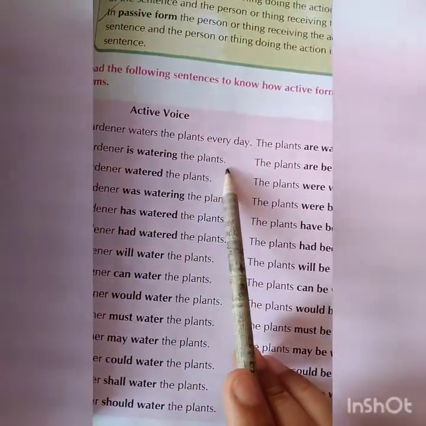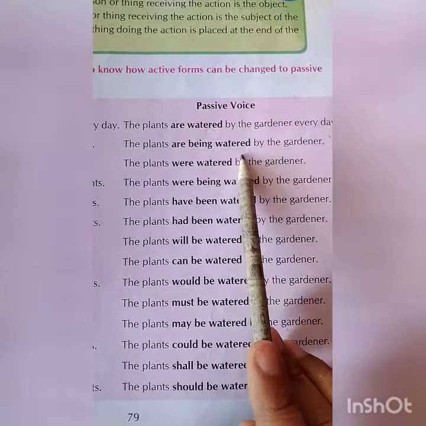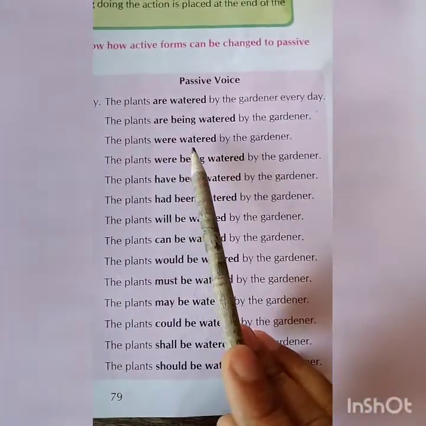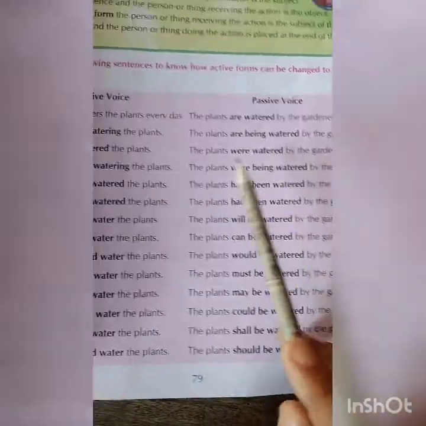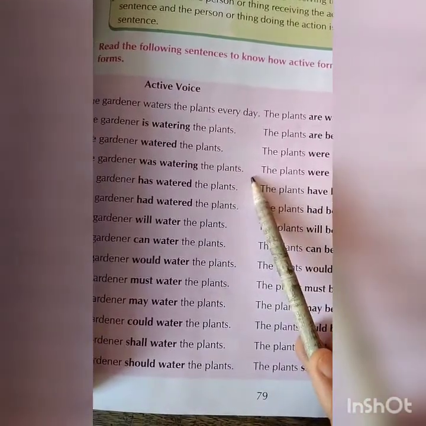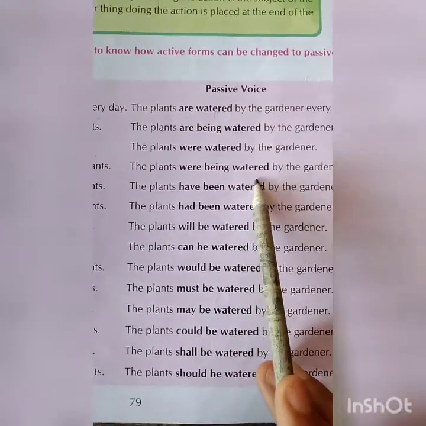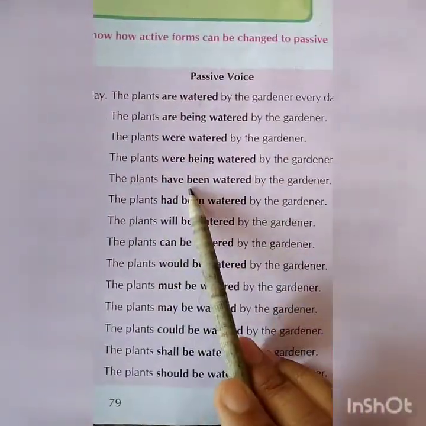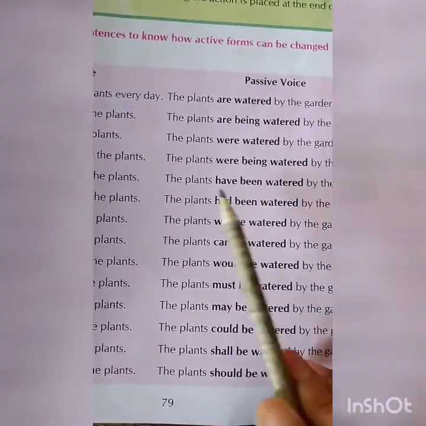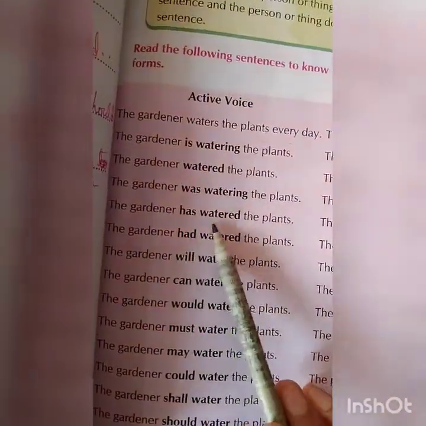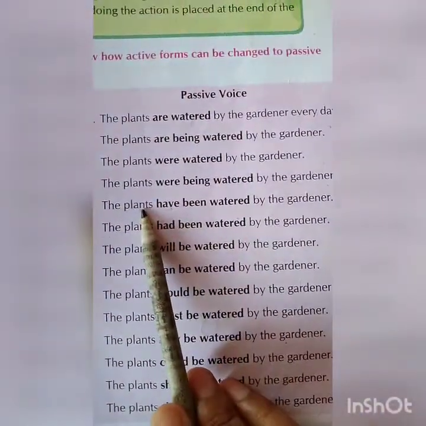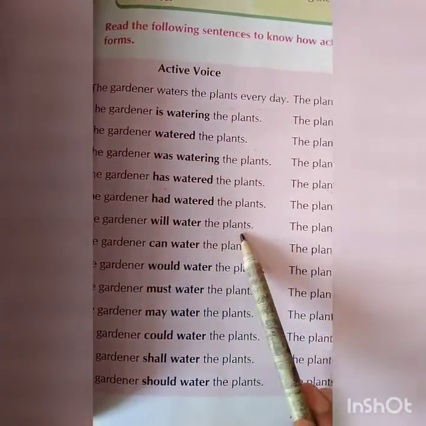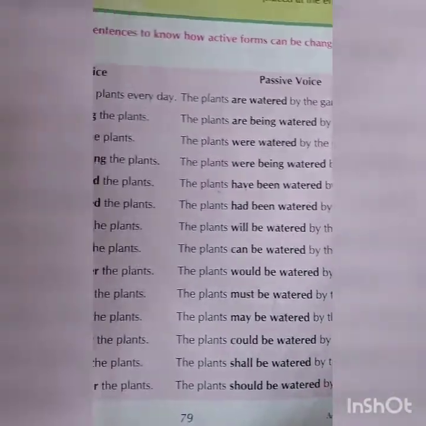The gardener is watering the plants. The plants are being watered by the gardener. The gardener watered the plants. The plants were watered by the gardener. The gardener was watering the plants, continuous. The plants were being watered by the gardener. The gardener has watered the plants. The plants have been watered by the gardener. Plants plural, so have, and gardener has watered, has is singular. Plants have been watered by the gardener. The gardener will water the plants. The plants will be watered by the gardener.